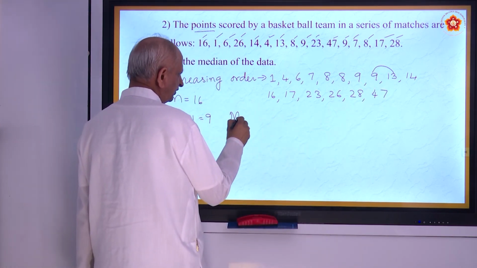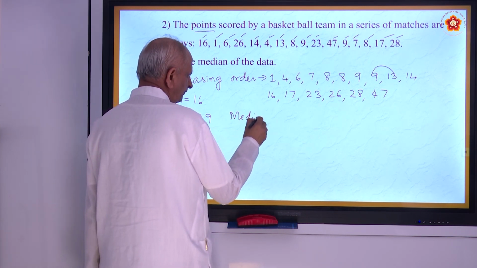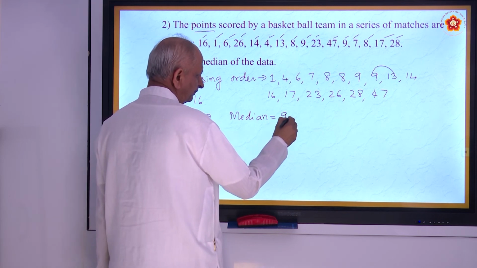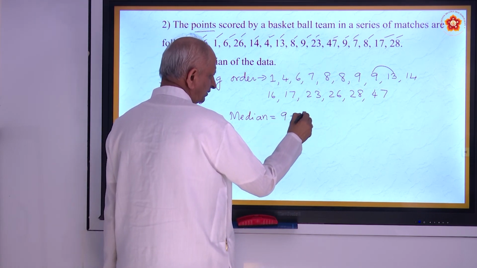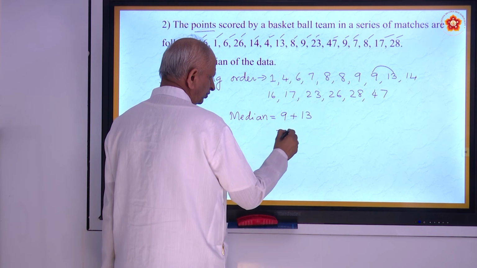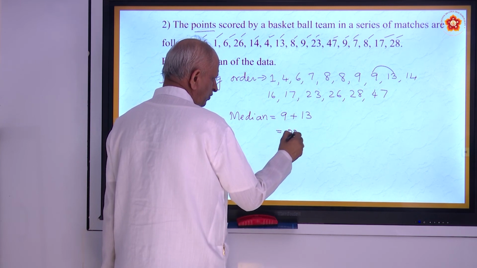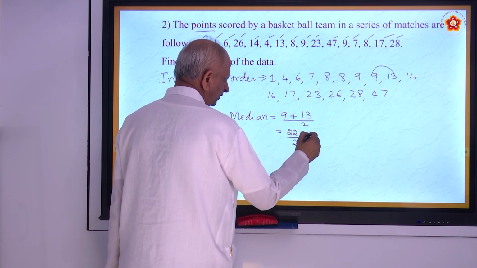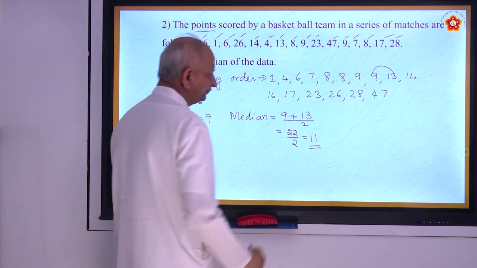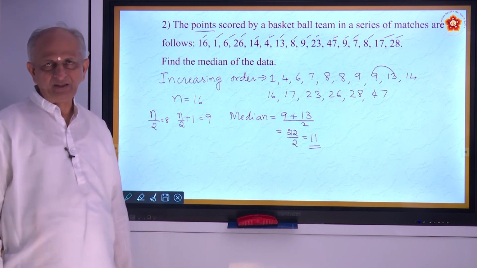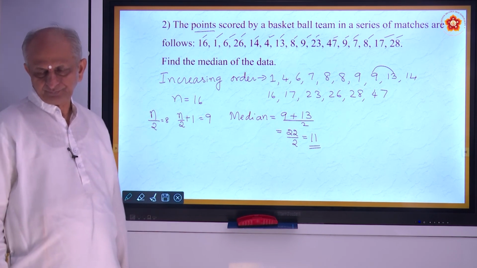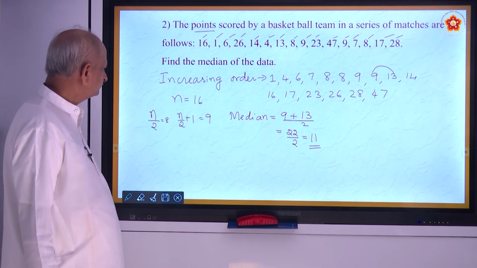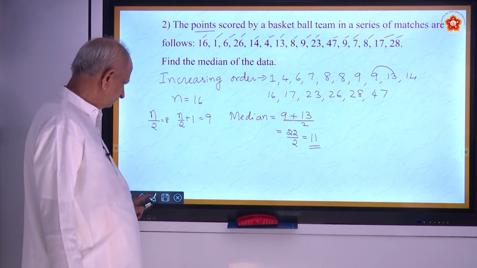So median is equal to the mean of the 8th, that is 9, and the 9th. So 22 by 2, 11. Okay, very simple, 2 marks question. Okay, noted. Shall we move to the next sum?